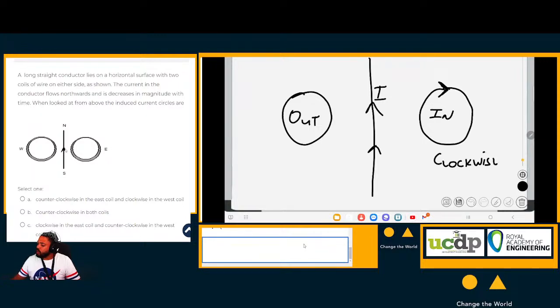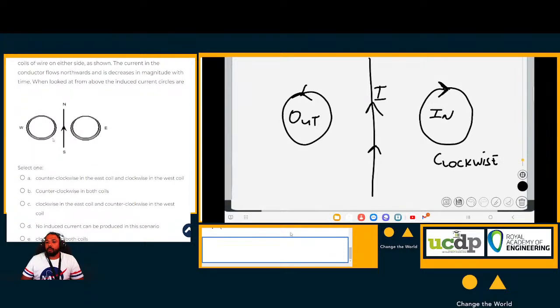A clockwise current is induced in the right hand loop. Let's go to the left hand loop. If I point my thumb outwards, my curled fingers will point in the anti-clockwise direction. So the one on the west will be anti-clockwise, while the one on the right will be clockwise.